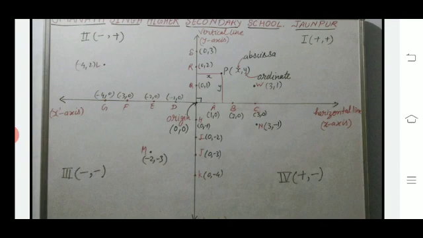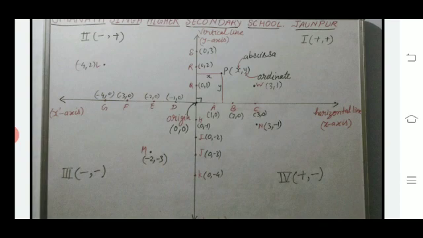See, here this vertical line and horizontal line divide the plane into four parts: first, second, third, fourth. The first quadrant is known as the xy plane, and in this quadrant x and y are both positive.